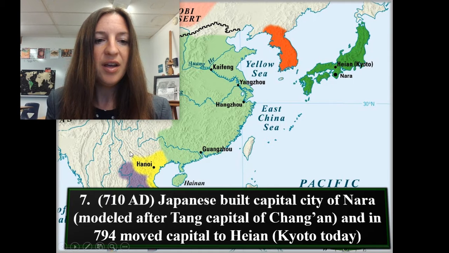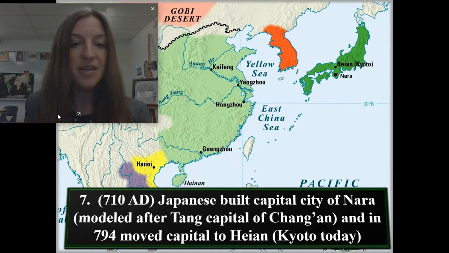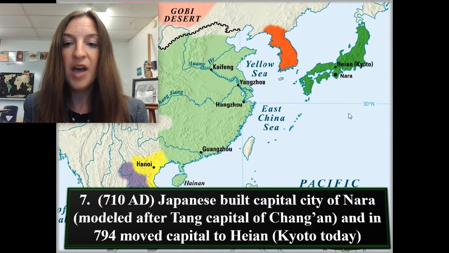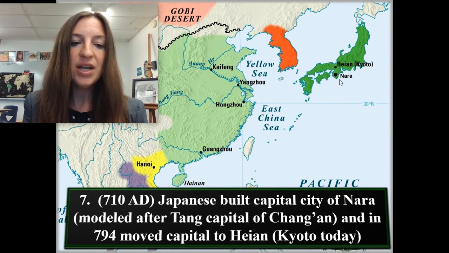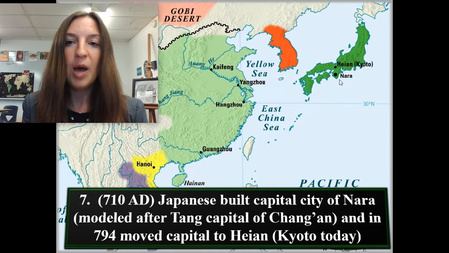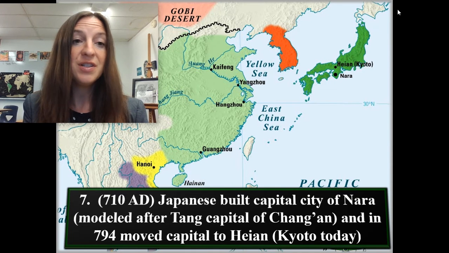Note number seven, in 710 AD, the Japanese built the capital city of Nara, which was modeled after the Tang capital of Chang'an. And in 794, they moved the capital to Heian, which today is Kyoto.